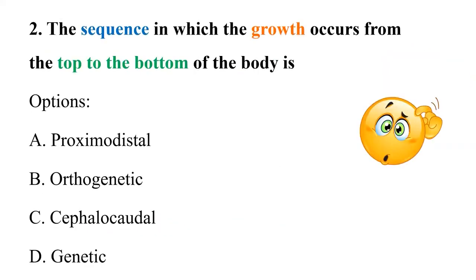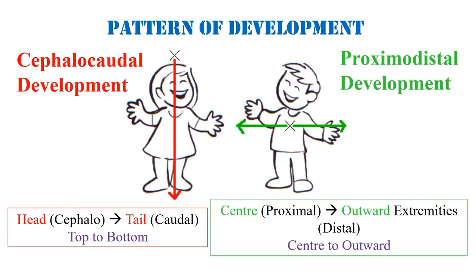Question number 2, the sequence in which the growth occurs from the top to the bottom of the body is, the options are A, proximodistal, B, orthogenetic, C, cephalocaudal, D, genetic. Let's understand all the given options. The first one is the pattern of development, which we call cephalocaudal development and proximodistal development.